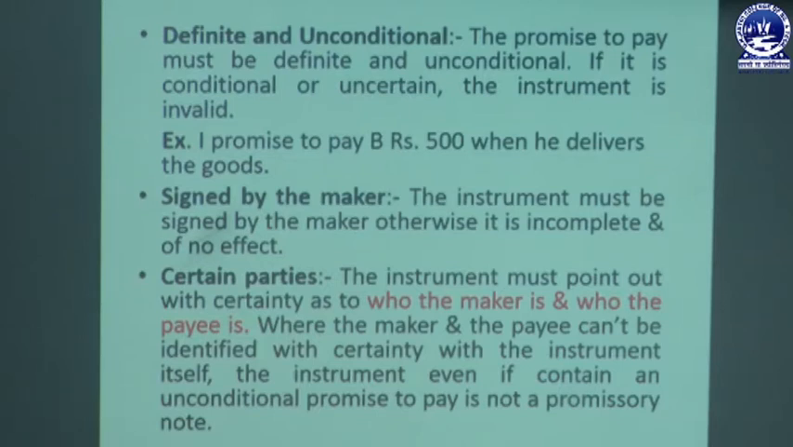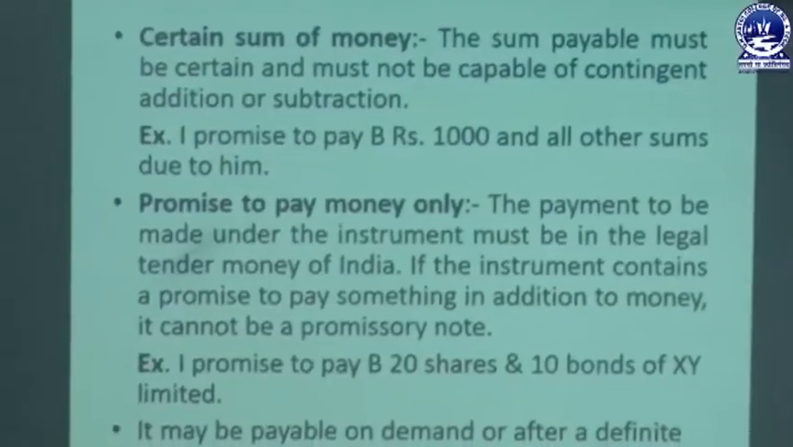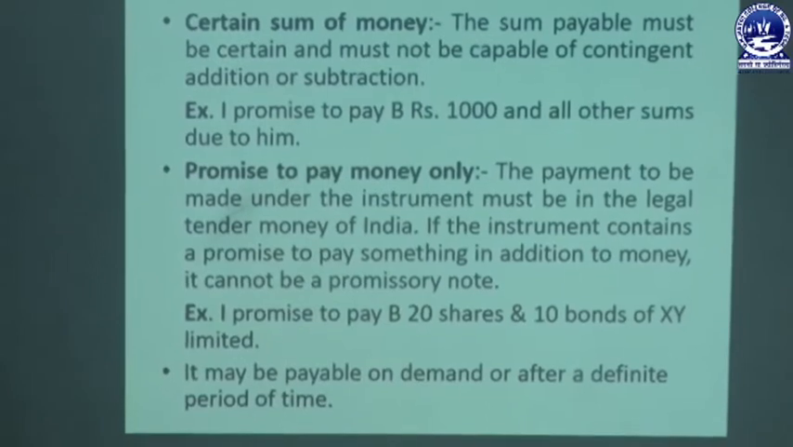Where the maker and payee cannot be identified with certainty from the instrument itself, the instrument, even if it contains an unconditional promise to pay, is not a promissory note. So if the parties are not mentioned in the promissory note, that means if it is not mentioned who the maker is and who the payee is, even if it is made on an unconditional promise or unconditional order, that is not taken as a valid promissory note. So the parties must be mentioned in the promissory note and it must be in written form and signed.